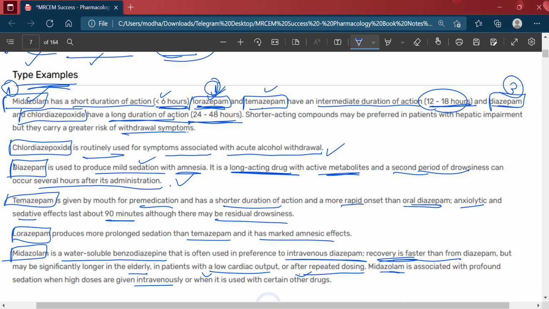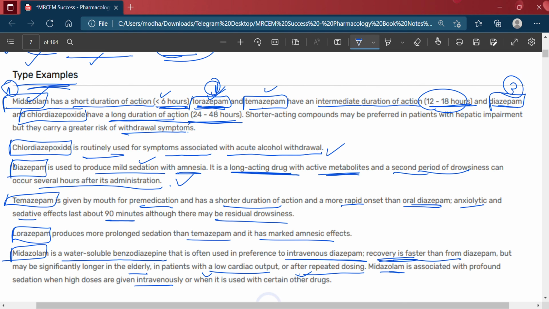Then diazepam is used to produce mild sedation with amnesia. Temazepam's anxiolytic and sedative effect lasts about 90 minutes, and it may produce residual drowsiness. Then lorazepam has a more prolonged sedation than temazepam, and has a marked amnesic effect.